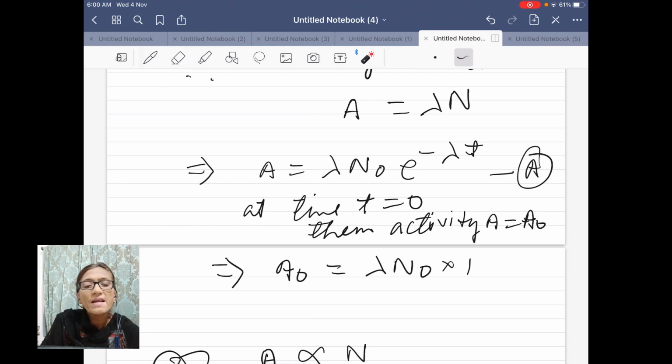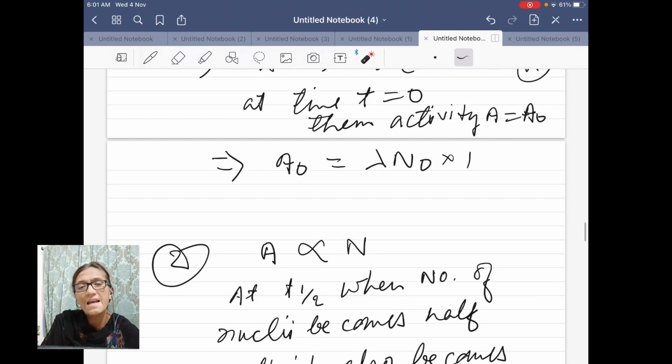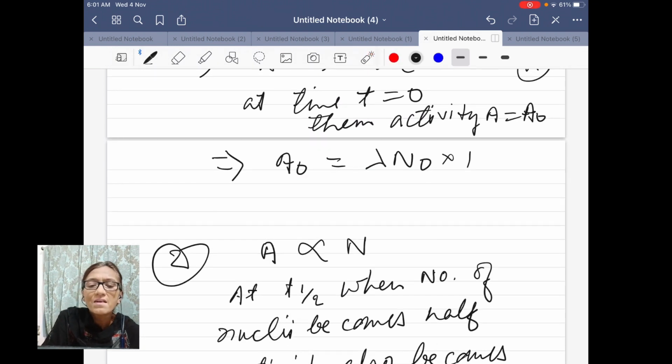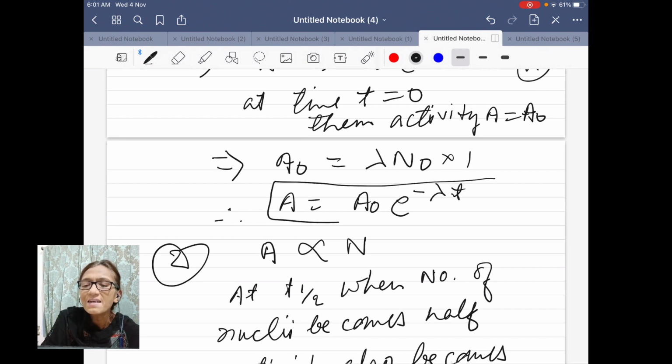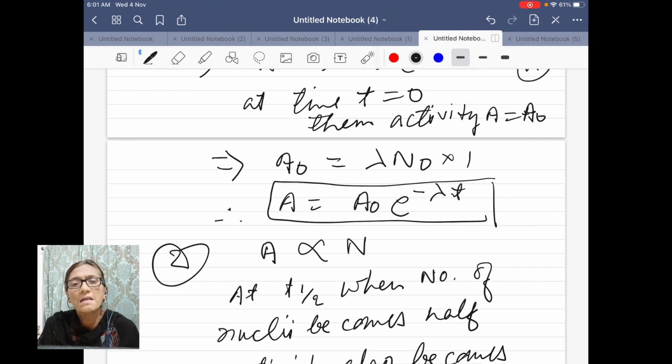So from here you can see that lambda N naught is equal to A naught. Now in equation A, you can put A naught in place of lambda N naught. So therefore, activity is equal to A naught e power minus lambda t. The same form of equation we obtained for the number of active nuclei after time t.